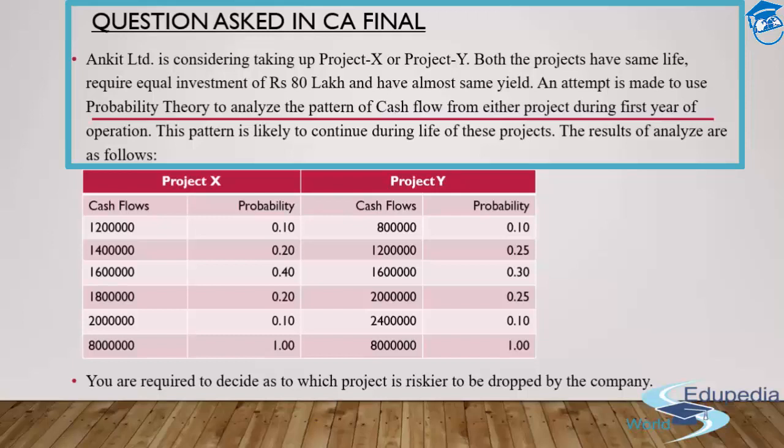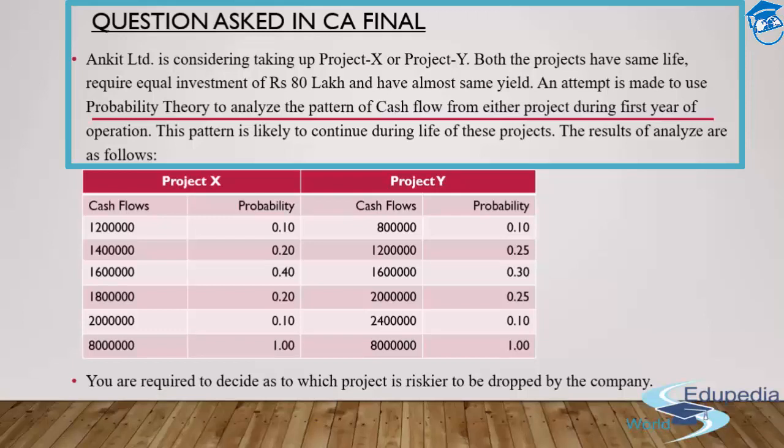Now, it says we are supposed to decide which project is riskier, to be dropped by the company. Think about a situation wherein you need to analyze, first of all, which project we should go ahead with. This is something which I have shown to you. Now, what will you guys do? Think about it. My initial investment is 80 lakh rupees and I'll be getting almost the same kind of yield. That means my reward is probably the same in both cases. I'll get the same amount of money, most likely. They have provided these cash flows, so which project should I go ahead with?